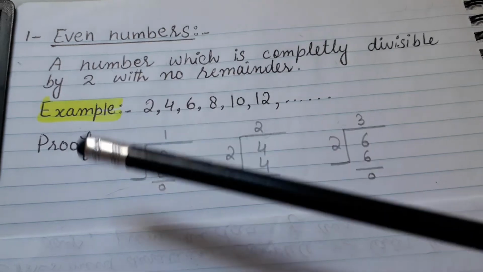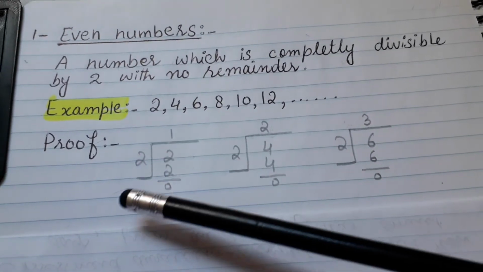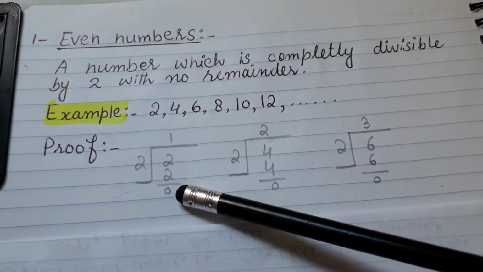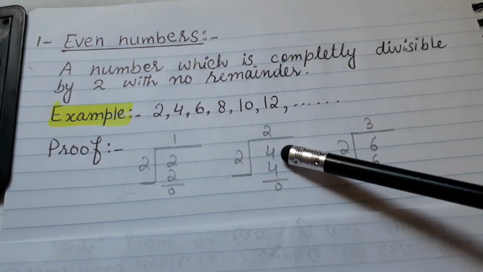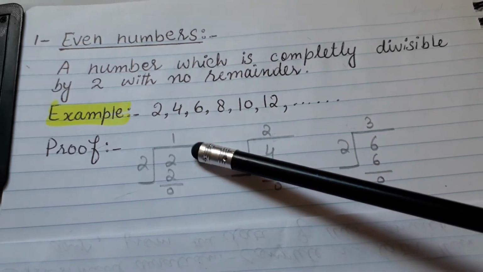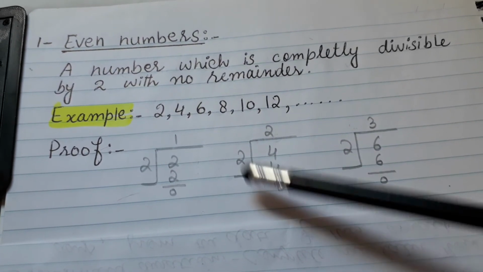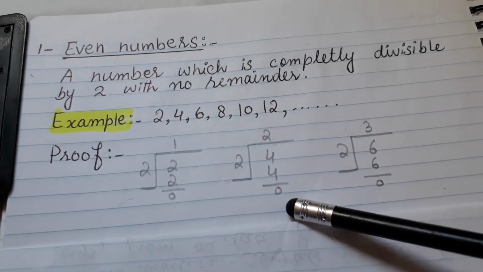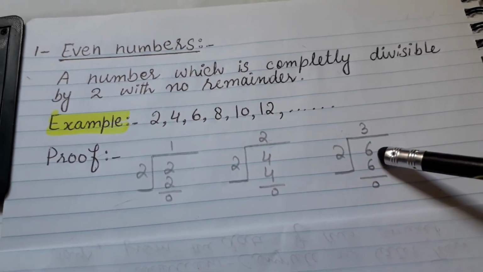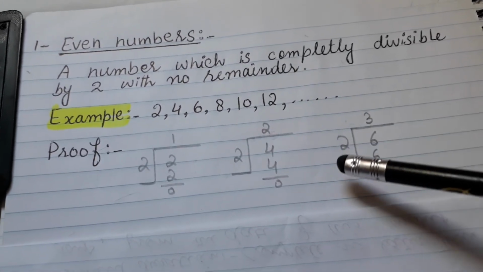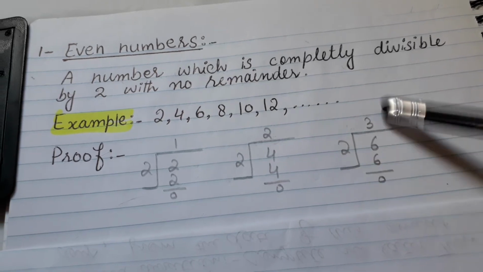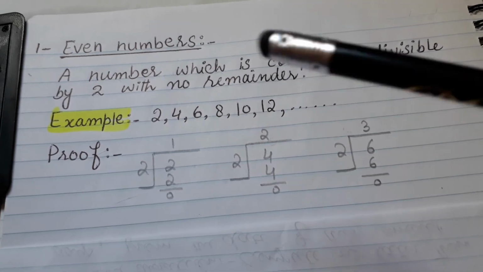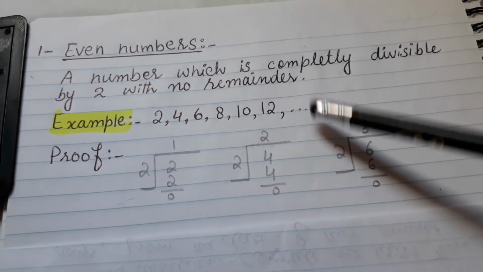Now let's prove that. We take the number 2, and when we divide it by 2, 2 ones are 2, it completely divides and there is no remainder. Now take 4. When we divide 4 by 2, 2 twos are 4, it completely divides, there is no remainder. And like this, 6: when we divide 6 by 2, it completely divides, 2 threes are 6, and no remainder. The number which completely divides by 2 is an even number.